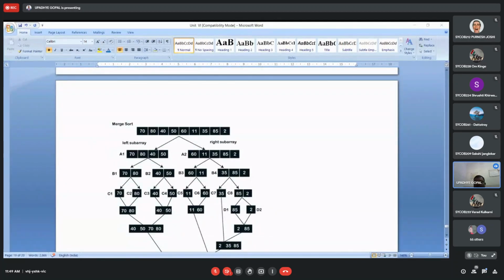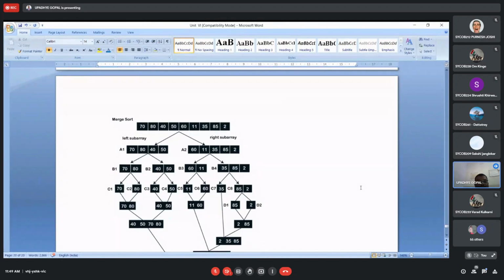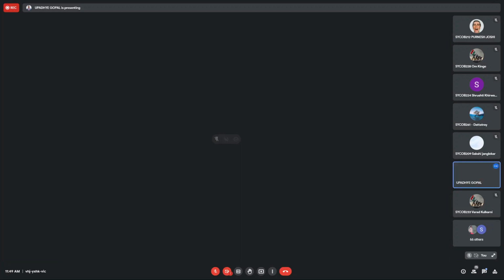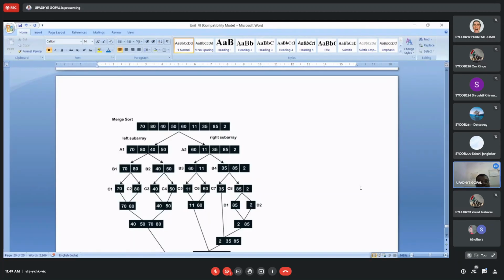So I want your 100% concentration in this particular context. What is the first step of this algorithm? First of all, the algorithm is responsible for dividing the given array into 2 subparts. In all we have 9 elements. In that case, the division can be 4 5 or it can be 5 4, depending upon the programmer.